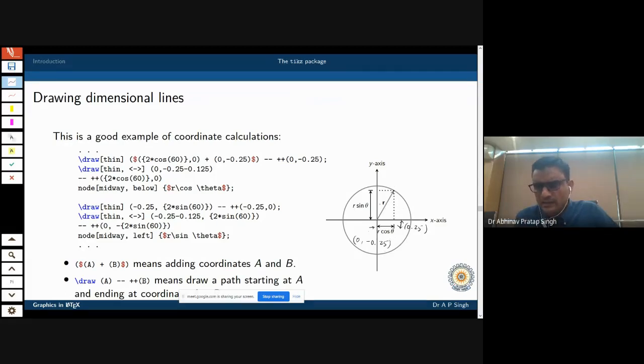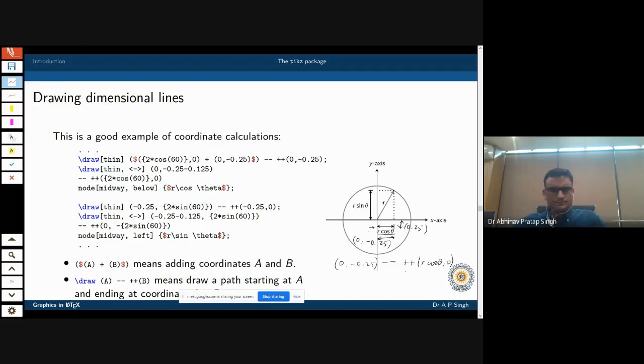Okay, and what is the length of this particular line? That line I already know. I already know that it is r cos theta. So I will say that you draw a line from this point, and then increase its x value by r cos theta, and don't change its y value, because I want the line to be horizontal. I hope you agree with all this.